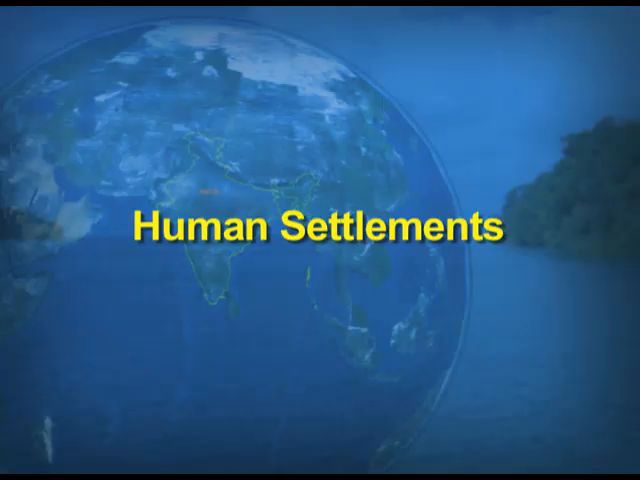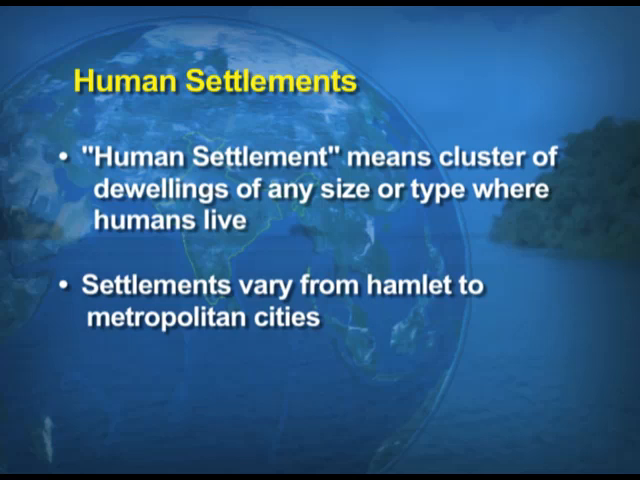Now, what do we mean by human settlements? It means the cluster of dwellings of any size or type. Mind children, I said the size may also vary and the type may also vary. Where humans live is known as a settlement. Settlements vary from hamlet to metropolitan city. So, that means it is the number of people living in any of the settlements.